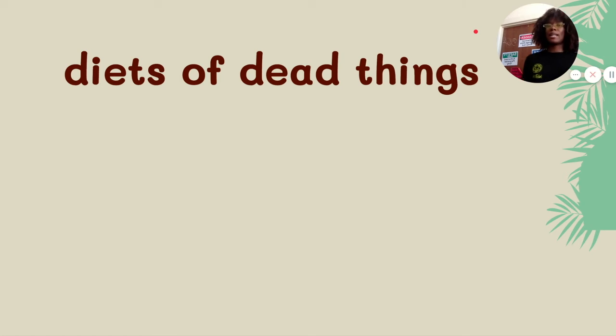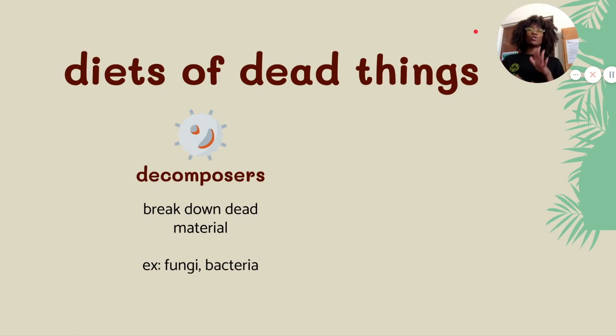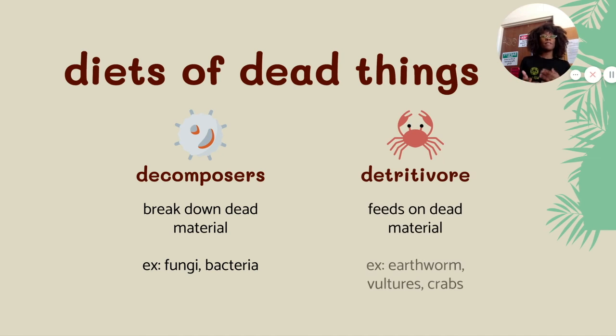So, diets of dead things. Decomposers actually are going to break down dead material. That's going to typically be your fungi, like mushrooms, and bacteria. They have what's also called a detritivore. It's going to feed on dead material. So, earthworms feed on dead material. Vultures, those big birds that circle around when there's something dead in an area. And also things like crabs and crawfish, they feed on dead material. They're detritivores. They eat dead things.